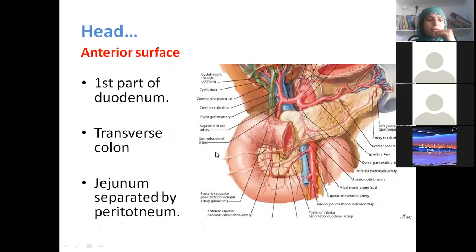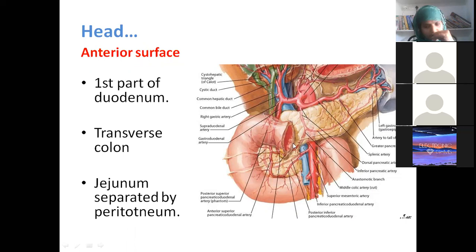Okay. Now, coming to this, how many surfaces does it have? Two surfaces. From the front, you call it the anterior surface. From behind, we call it the posterior surface. On the anterior surface, you can see the first part of the duodenum is hanging over it almost, so it is related to the first part of the duodenum.